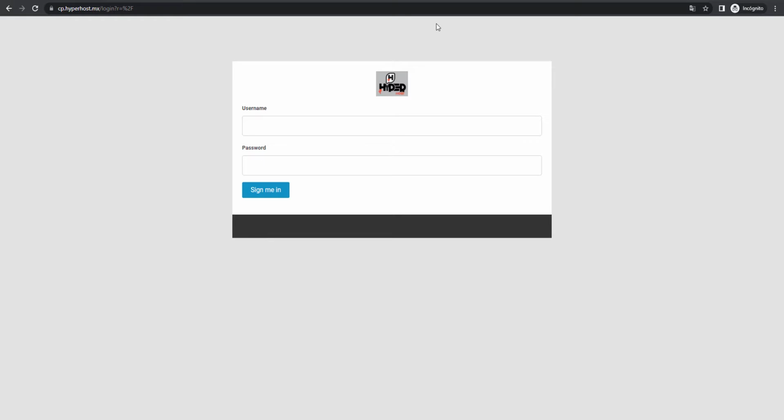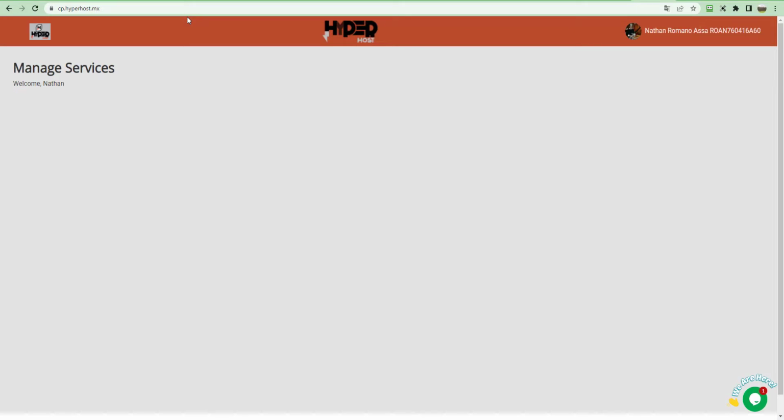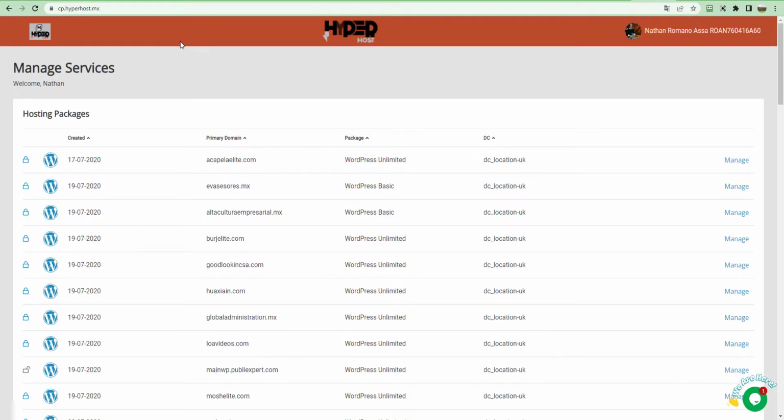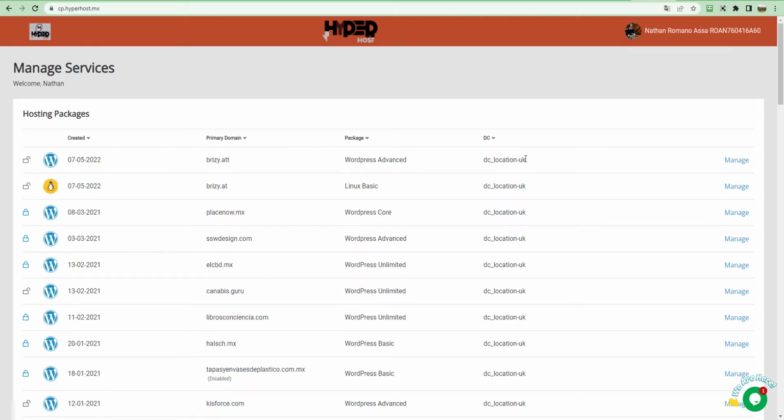Once you have created your account with us, you can either log in by panel.hyperhost.mx or by cp.hyperhost.mx. You log in with your username and password. Once you sign in, you're going to be presented with all the services that you manage. Remember that you can have one panel for each one of your websites. So I'm going to go in and manage the new one that I created for Brizy.att.